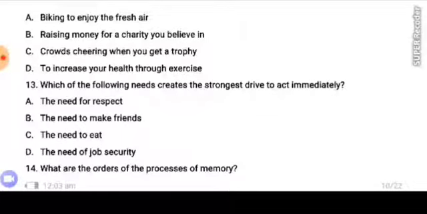Number 13. Which of the following needs creates the strongest drive to act immediately? A. The need for respect. B. The need to make friends. C. The need to eat. D. The need of job security.